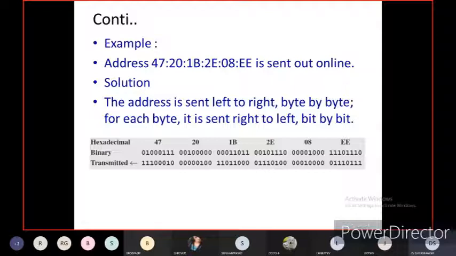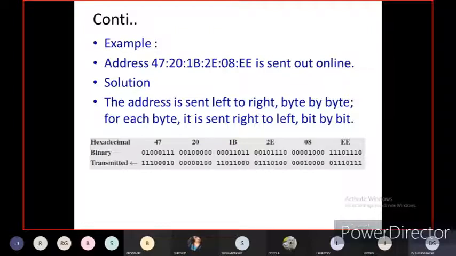The address is sent left to right, byte by byte. For each byte, it is right to left. So in hexadecimal, we are seeing 4721B2E08EE represented in the form of binary numbers.